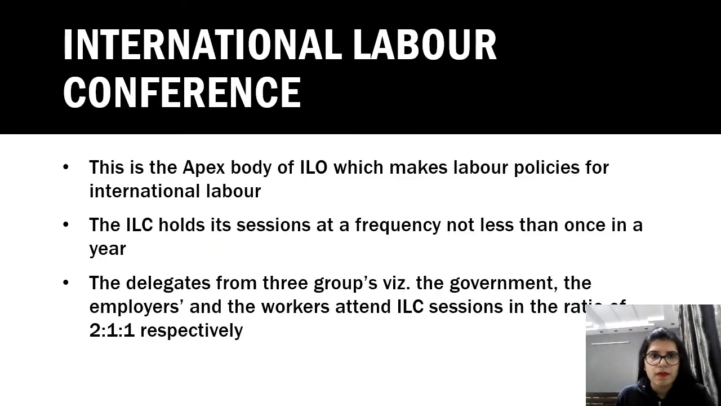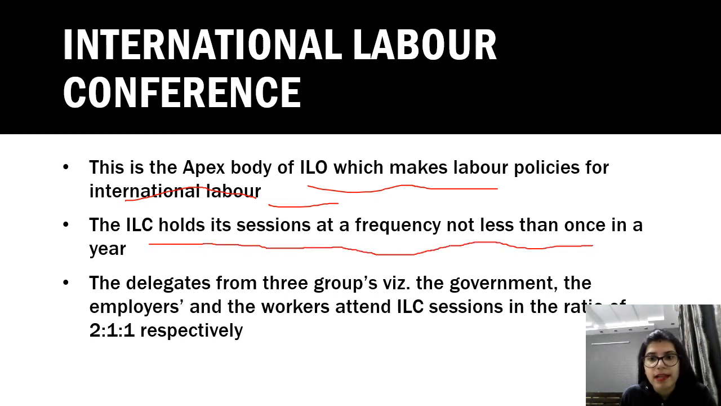So let's learn about the International Labour Conference. This is the apex body of ILO, which makes labour policies for international labour. Whatever policies are related to international labour are made by the International Labour Conference. The ILC holds its sessions at a frequency of not less than once a year. So at least once a year there is a session of the International Labour Conference, where it makes policies related to international labour.